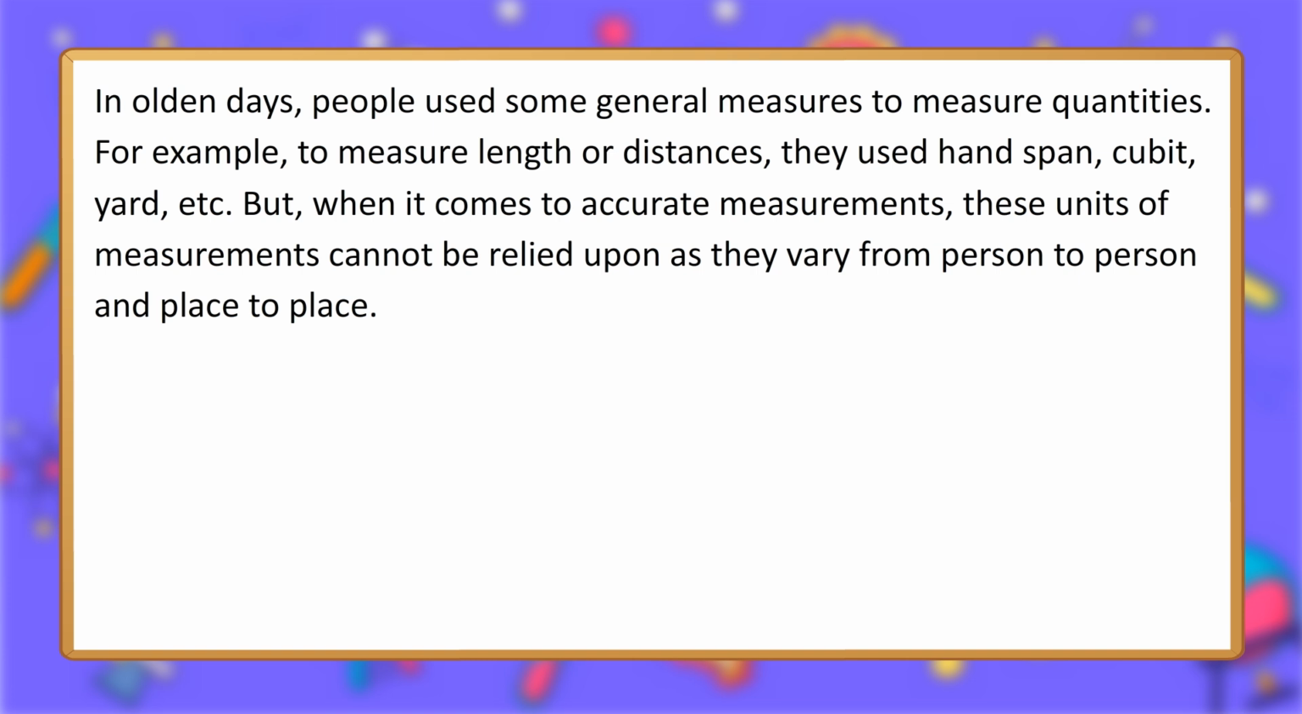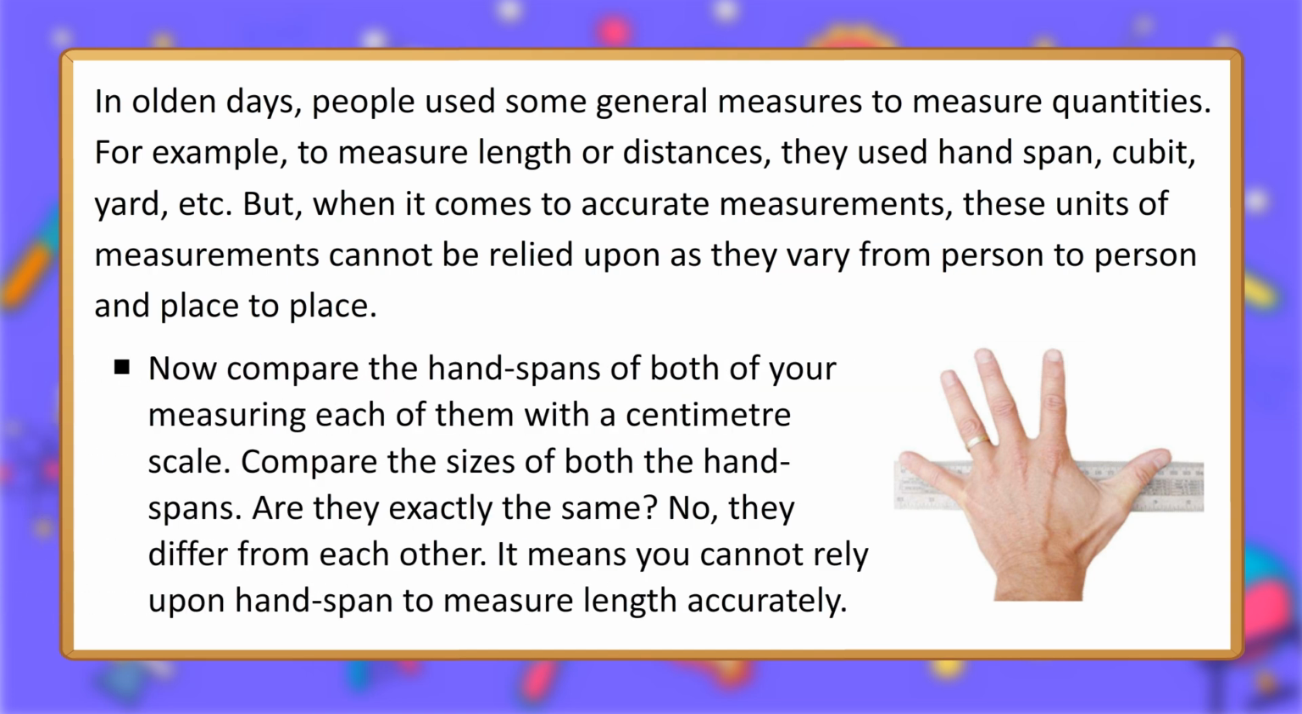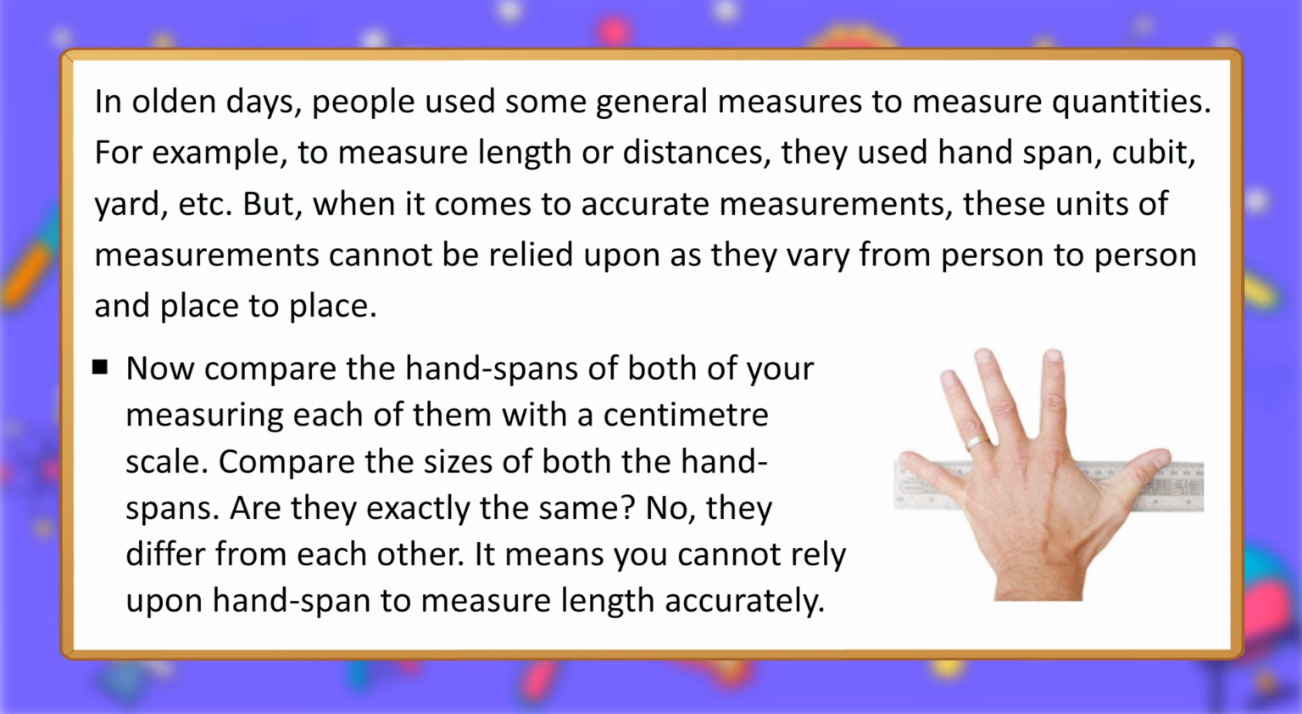But, when it comes to accurate measurements, these units of measurements cannot be relied upon as they vary from person to person and place to place. Stretch your handspan fully and mark its extremities on a sheet of paper. Ask one of your friends to do the same on another sheet. Now compare the handspans of both of you, measuring each of them with a centimeter scale. Compare the sizes of both the handspans. Are they exactly the same? No, they differ from each other. It means you cannot rely upon handspan to measure length accurately.